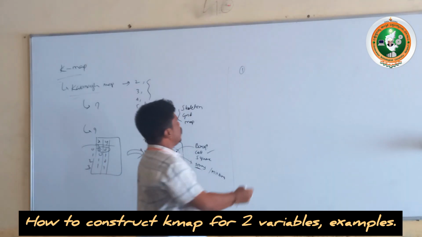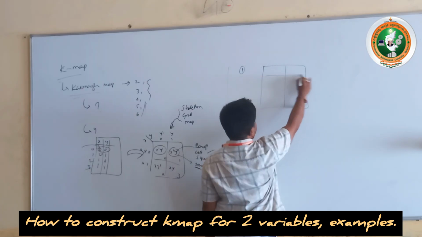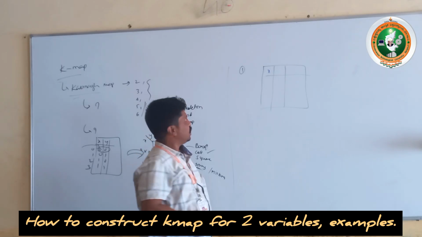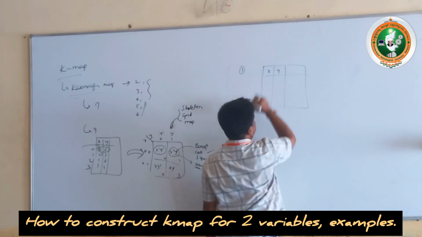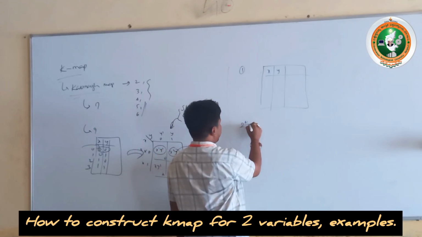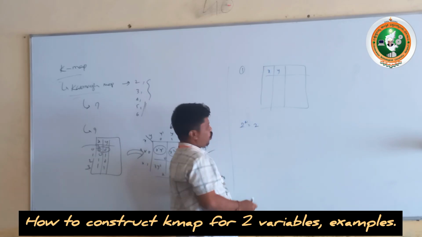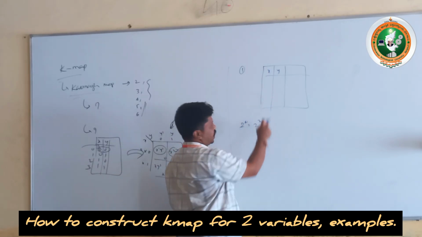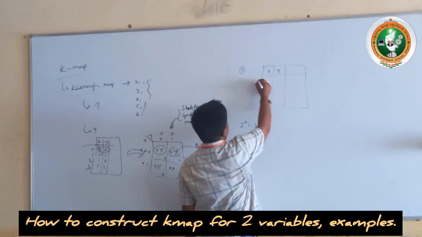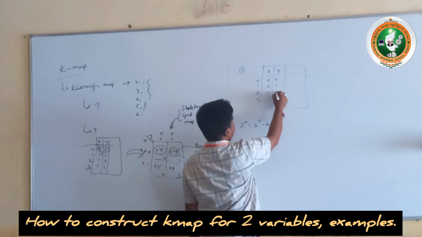You might be asked with the help of truth tables. These are 2 variables, because the 2-variable K-map is here, with variables x and y. 2 variables means 2 to the power of n combinations, where n is the number of variables, which is 2. So 2 to the power 2, 4 combinations of the inputs. Those are equivalent to the decimal 0, 1, 2, 3, that is 00, 01, 10, 11.